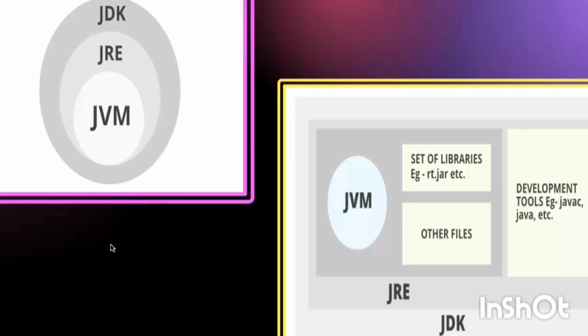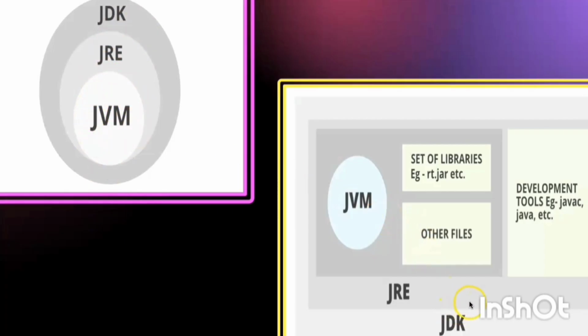Here, a small overview of JDK and JRE, how they actually are in a machine. So here you see inside JDK there is JRE and inside JRE there is JVM.